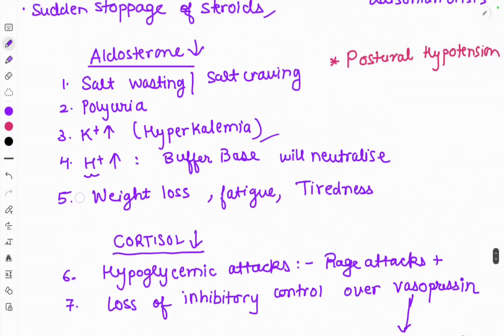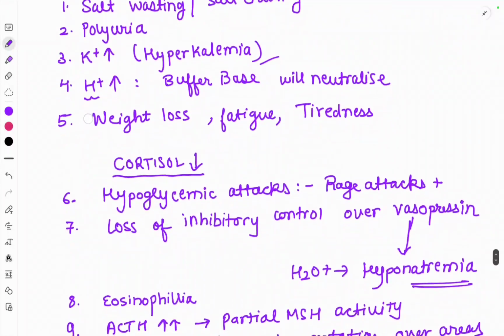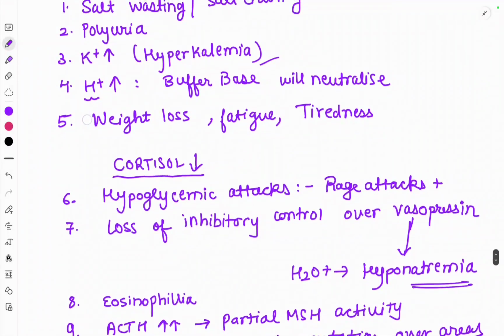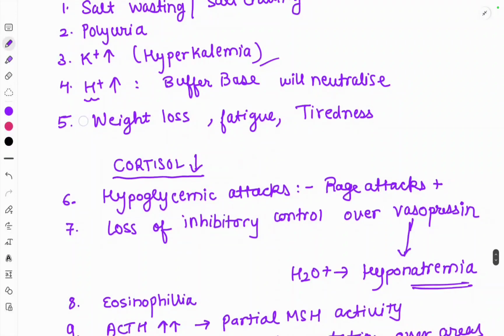Cortisol, if cortisol is decreased, there is damage to the adrenal cortex. If cortisol is decreased, then there will be hypoglycemic attacks, rage attacks, because cortisol is responsible for causing hyperglycemia in the body. I already told you. So if the cortisol is decreased, then there will be hypoglycemic attacks.